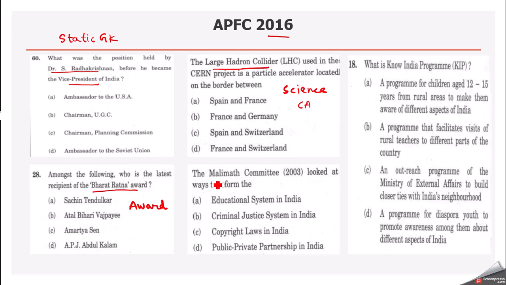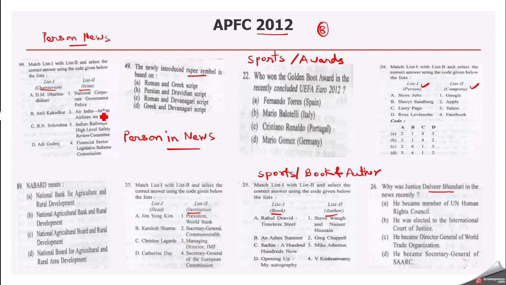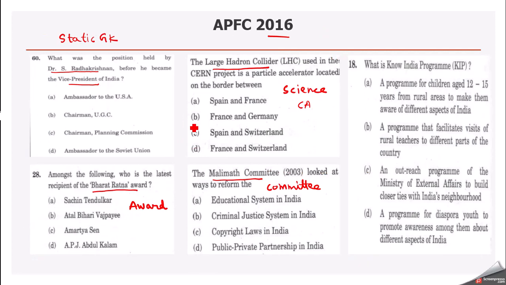Then the Malimath Committee of 2003. Why was that committee constituted? What was the objective of that committee? That was asked. So committees in news. In the last slide also we saw the issue was asked, like why this Adi Godrej was in news. He was the chairperson of which issue? Anil Kakodkar was the chairperson of which issue? So you have to prepare the major committees which are in news for our examination.